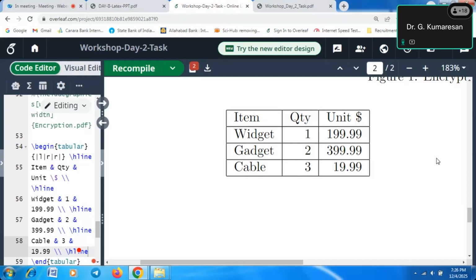Suppose some of the tables are complicated. If you use LaTeX, we can create tables in a beautiful way. But you need to work hard writing all the commands, and you need patience for giving the values into them. Sometimes it is a little bit complicated. This is easy, but different table formats are there.